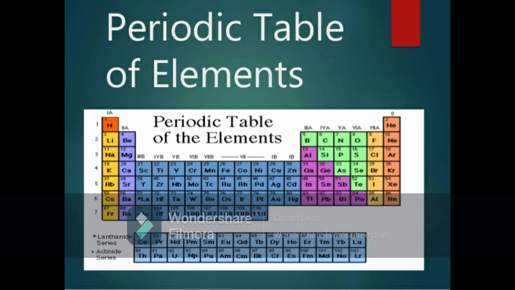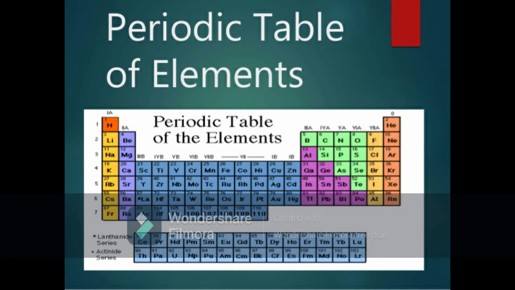Now let us see in detail what the modern periodic table is. The modern periodic table is the arrangement of elements in the modern long form of the table based on their increasing electronic configurations. You see the long form of the periodic table, there are 18 vertical columns and 7 horizontal periods. That means there are 18 vertical columns and 7 horizontal periods.